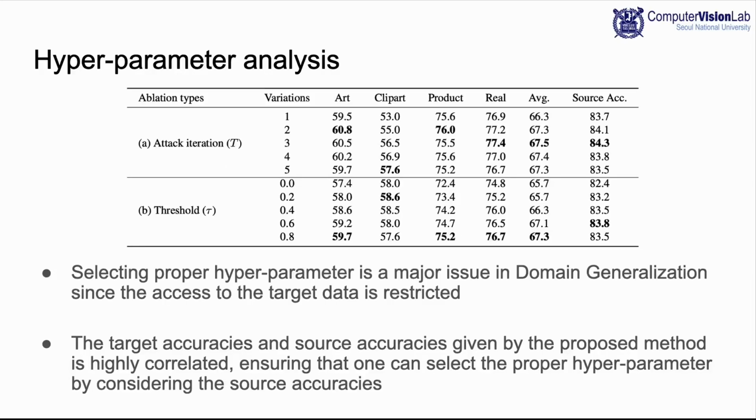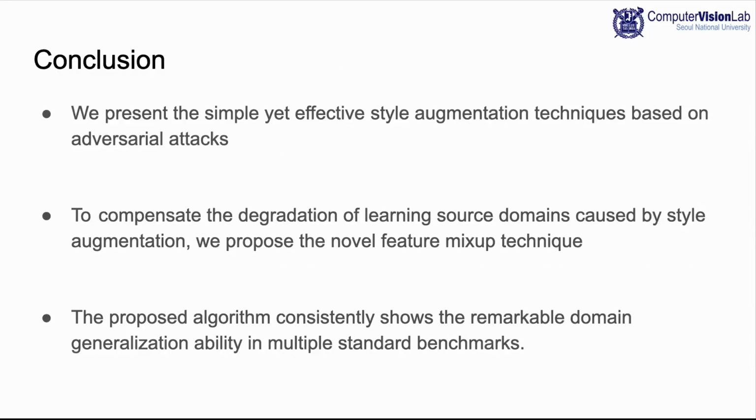We also conducted analysis about hyperparameters. Selecting proper hyperparameters is a major issue in domain generalization since the access to the target data is restricted. According to the table, the target accuracies and source accuracies given by the proposed method are highly correlated. This ensures that one can select the proper hyperparameter for the proposed method by considering the source accuracies, which is the available option with only the source data.